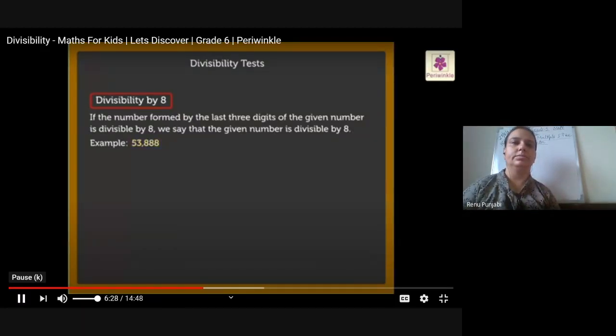Its last 3 digits form the number 888, which is divisible by 8. Divisible by 8 means when you divide this number by 8, there should not be any remainder. Thus, 53,888 is divisible by 8.